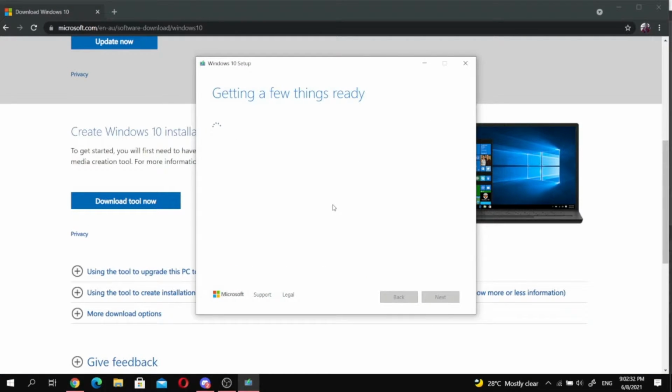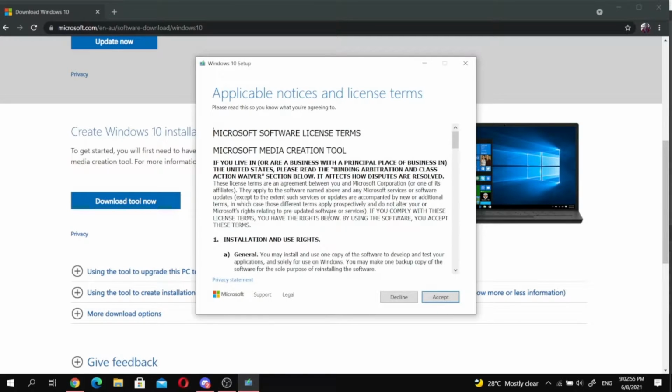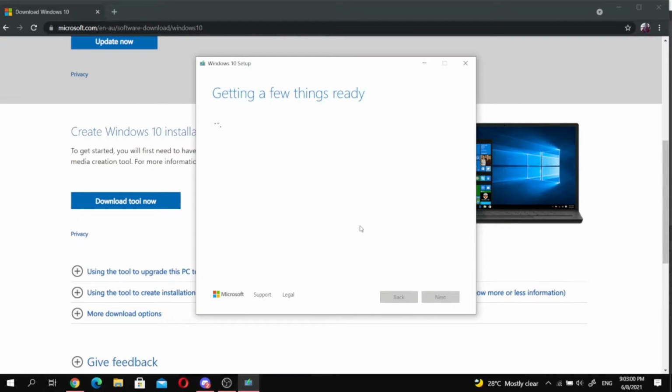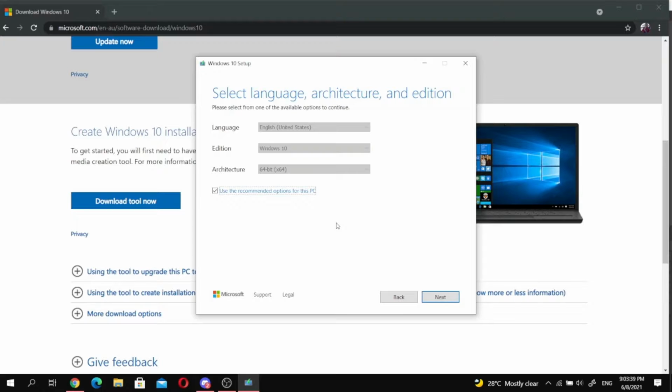Okay, gotta wait for a few minutes. Okay, so click accept. Okay, pick the create installation media. So we have two here. We have upgrade this PC now and create installation media. So we pick the create installation media. Next. Okay, next.